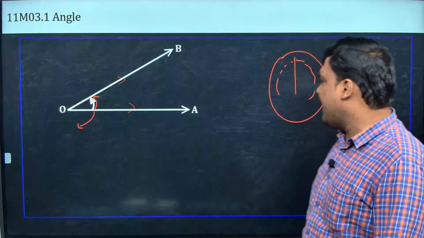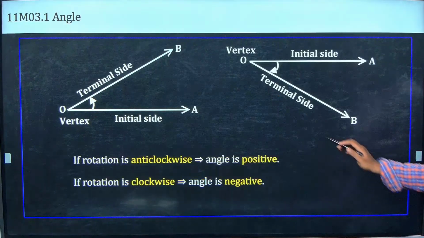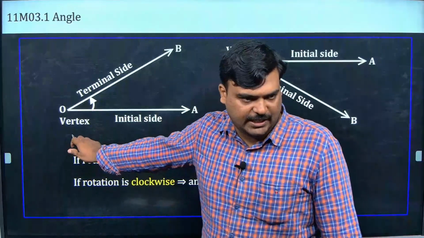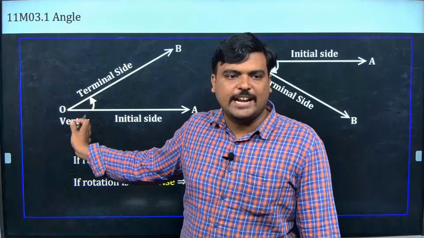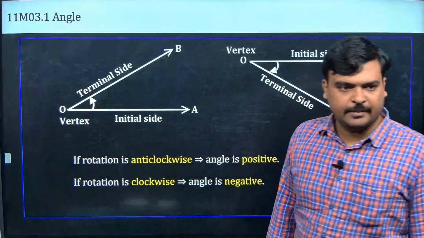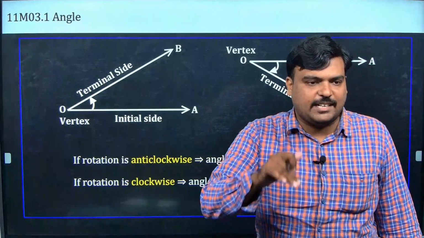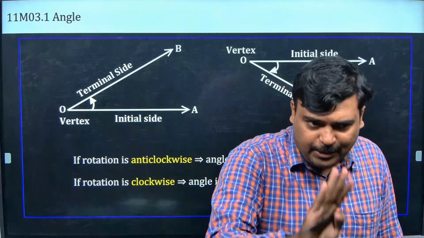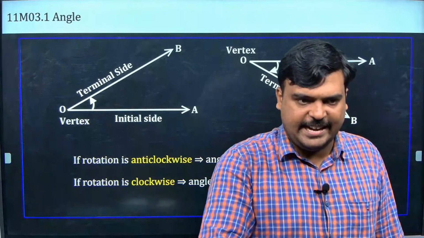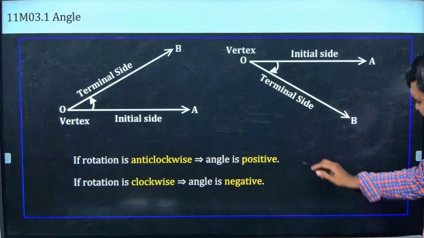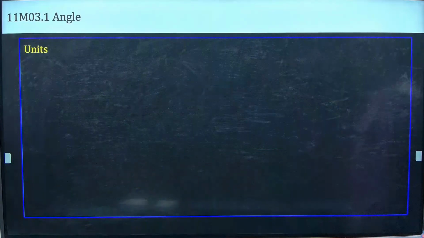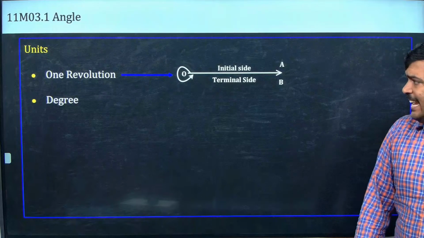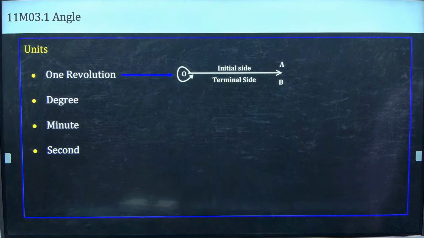But இப்போ இதுல இன்னும் என்னெல்லாம் இருக்கு அப்படின்னு பாத்தீங்கன்னா, I'm going to take it as an initial side, and a terminal side, and this is going to be the fixed point called the vertex. How much it has moved anti-clockwise, I'm going to take it as theta. Okay, theta is going to be measured in what? ரெண்டு விஷயத்துல measure பண்ணலாம். One is degree, another one is radian. So I have told only about the degree now. I'll come to the radian. அதுவும் சொல்றேன் நான் உங்களுக்கு. So positive எடுத்துக்க போறேன், negative எடுத்துக்க போறேன். That's the main thing. One full rotation, I am going to take it as 360 degree. Okay, so what is the meaning of degree?